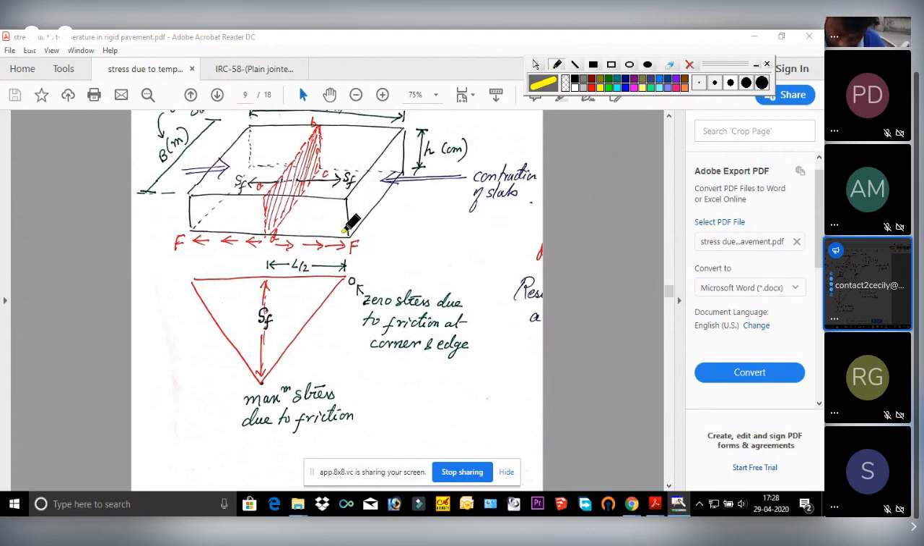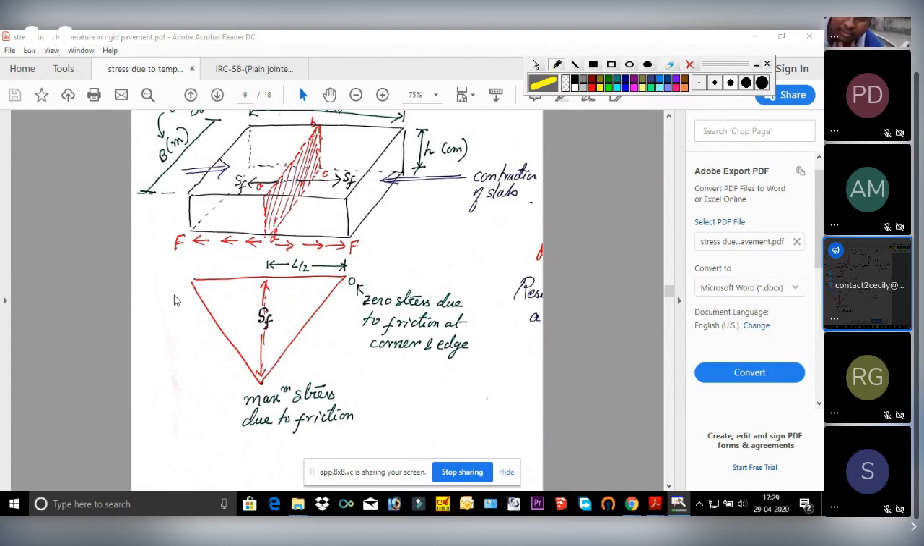Now slowly what happens? If we move more inner towards the center, then what happens? This friction will increase. So in order to resist this increased friction, SF will also start to increase. That's why see it is increasing. And it is said that at the middle section it will develop the maximum stress, which is SF. Same from this side also.